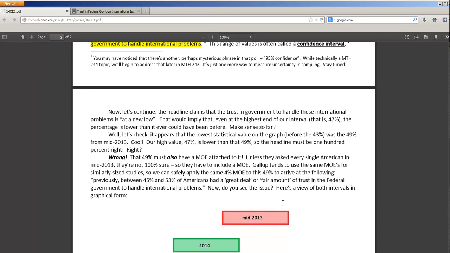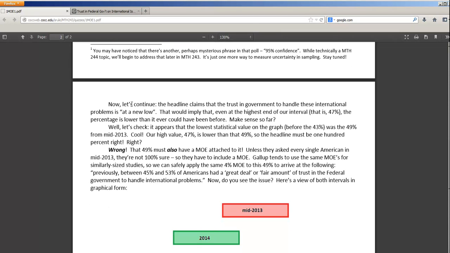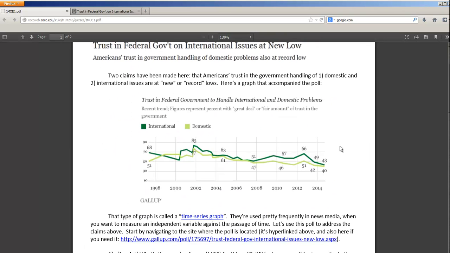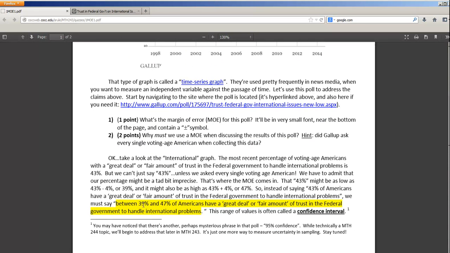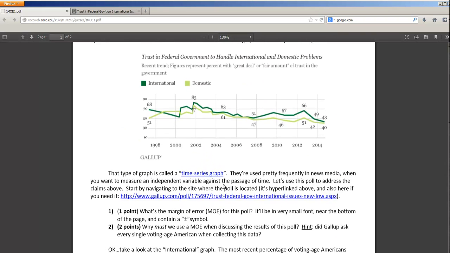Okay, come on down. I wanted to analyze the headline claim that trust in government is at a new low. Is that right? No. We can't have that, because previous to 43 was 49. And 49 also has a margin of error on it. Now, when you look at the 43, the highest the interval went with 43 was 47. So you're probably saying to yourself, well, even at its worst, 47 is still lower than 49.